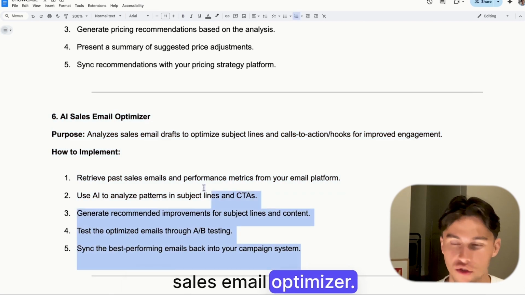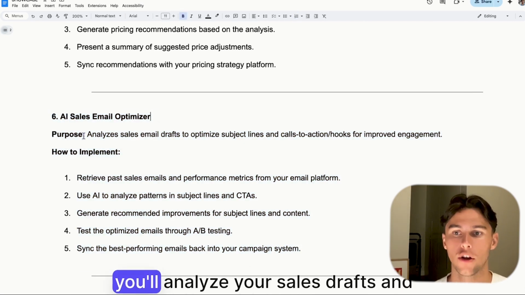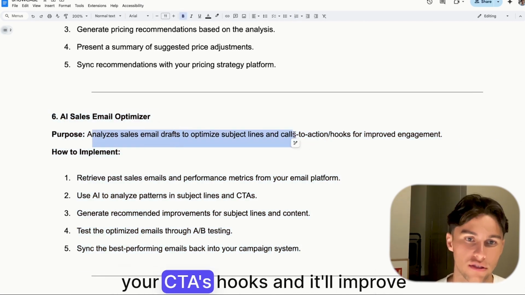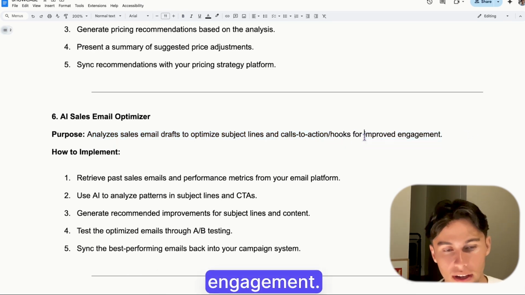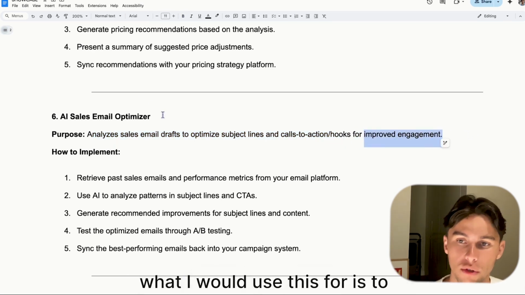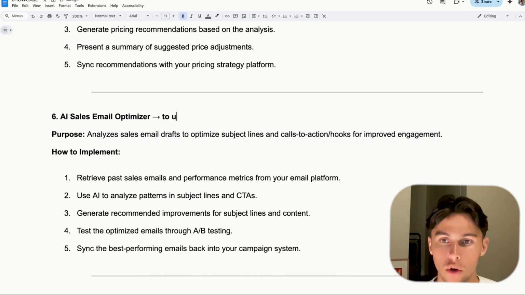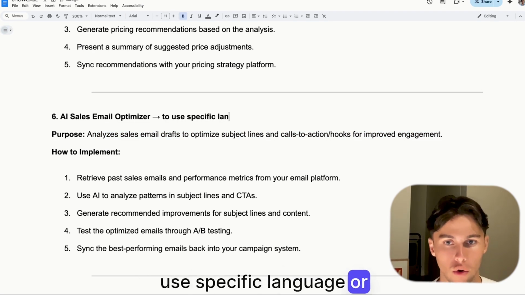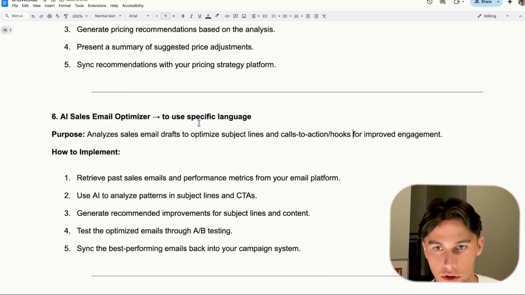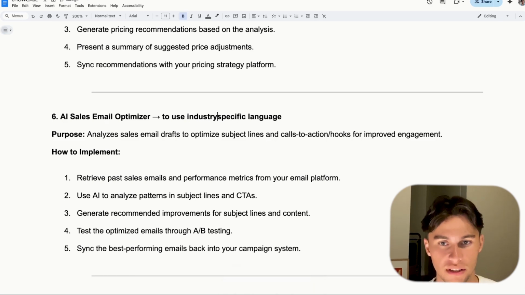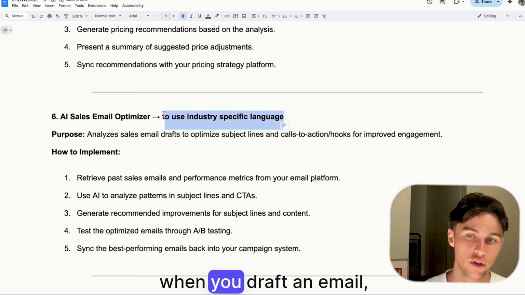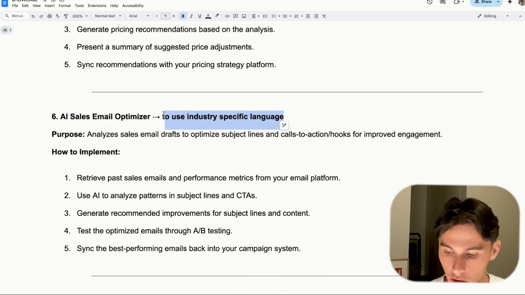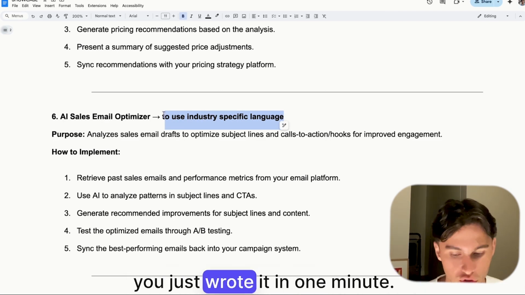Sales email optimizer, sort of the same thought here, right? You'll analyze your sales drafts and your CTAs, hooks, and it'll improve engagement. That being said, what I would use this for is to use a specific language, or even better, industry-specific language. And so when you draft an email, for example, if you want to send that out, you just feel like it's good, you just wrote it in 1 minute.